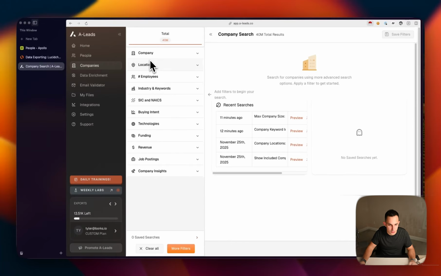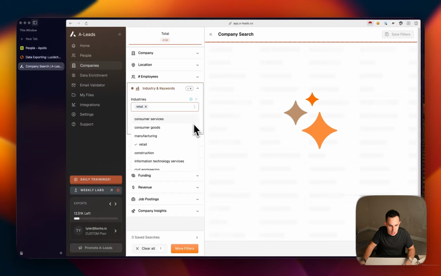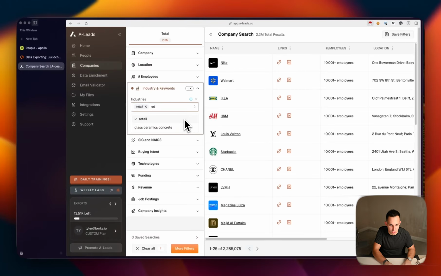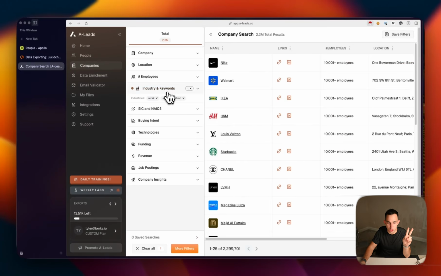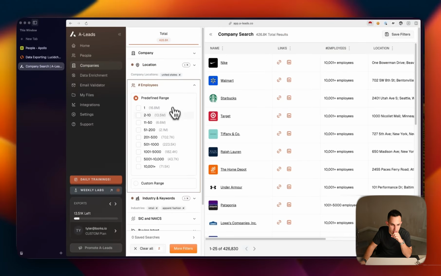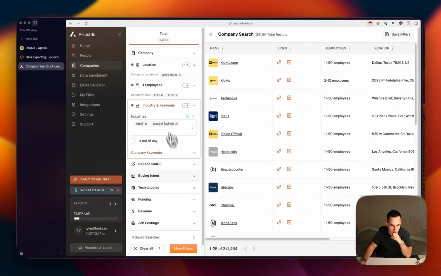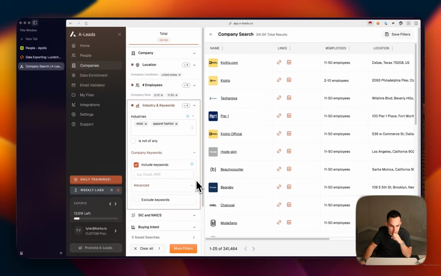We'll come into here, go into right here, and we're going to do retail. We're going to do retail and fashion, or let's do apparel, fashion. There we go. Okay. So we're going to do those two industries. Then we're going to set United States. We're going to target this employee range of companies. Then we're going to go into company keywords. We're going to include keywords. And we're going to say something like fitness brand.